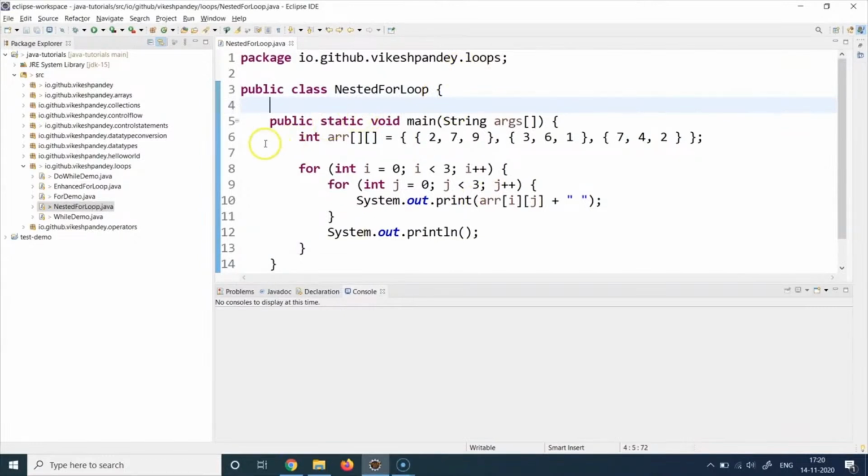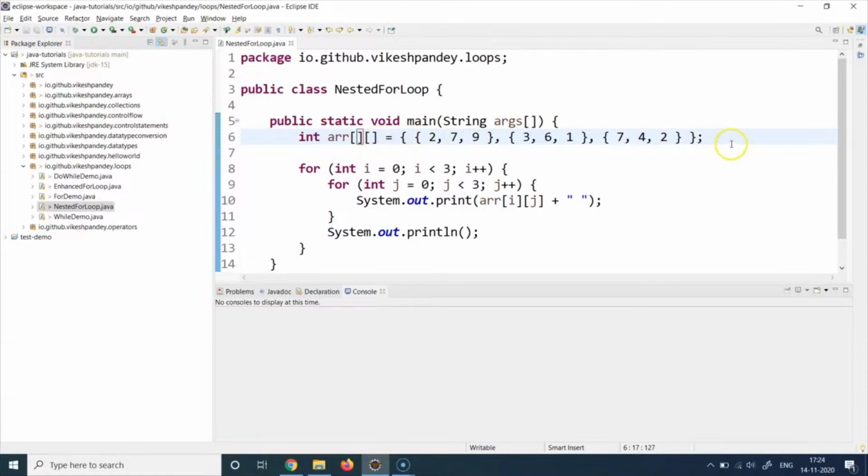As you can see on line number 6, I have created an integer array and I have put two square brackets here, which are basically symbolizing that this is a two-dimensional array. So this two-dimensional array is going to hold technically a 2D matrix. And we are going to use the concept of nested for loops to print this 2D array in a 2D matrix style where you will be able to see the rows and columns clearly.